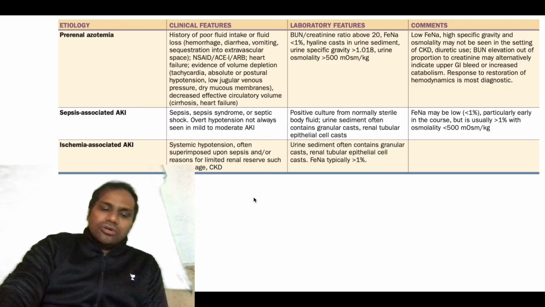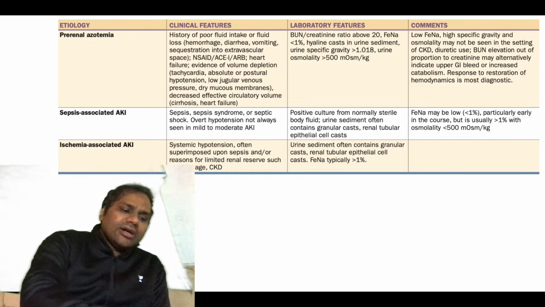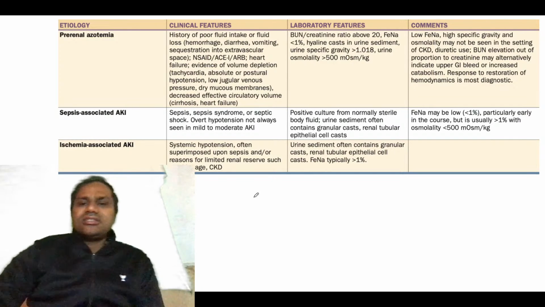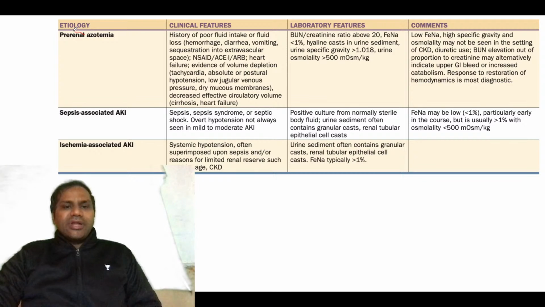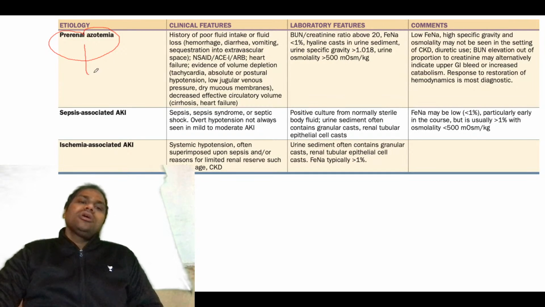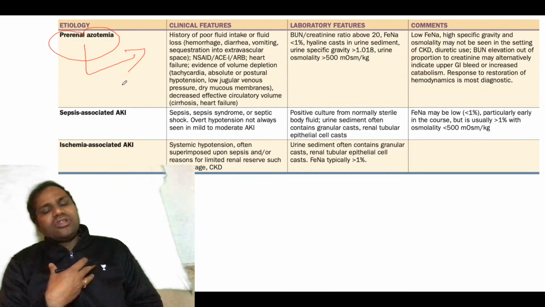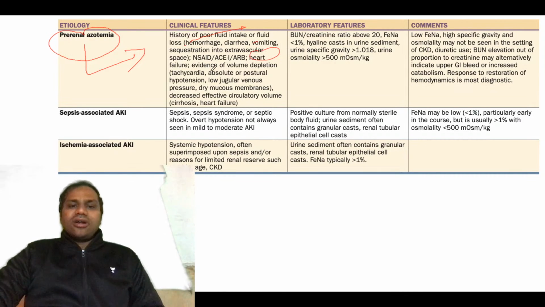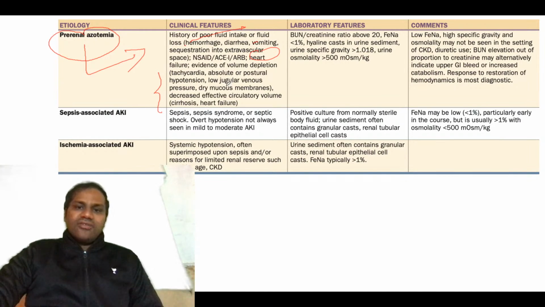So this brings us to a very important table from your Harrison's. This table explains what prerenal azotemia is and what you should do in case of prerenal azotemia. We talked about the main causes of prerenal azotemia: it can be associated with reduced cardiac output, or with hypovolemia. So what you need to know is whether there is a history of poor fluid intake, or vomiting, or sequestration into the extravascular spaces, or anything related to heart failure. You need to look for all those things in the clinical features.